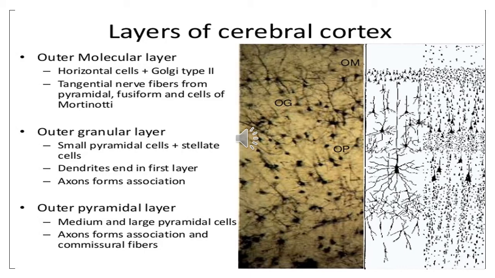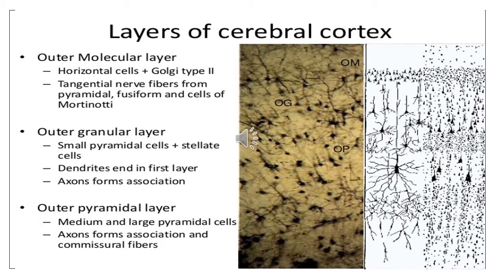So, discussing the first layer, that is the outer molecular layer. In this layer, you will have to draw horizontal cells and Golgi type 2 cells, then the right angle cut nerve fibers from the pyramidal cell, fusiform cells, and cells of the Martinotti.